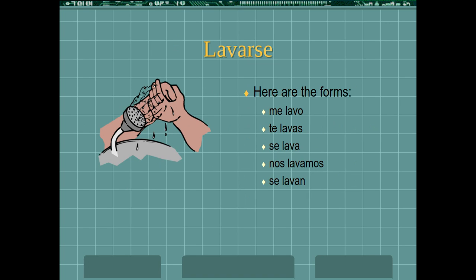Okay, so notice that the verb lavar, which is just a regular AR verb, is conjugated in the present tense the way you have been doing it up until now. The only thing that's changed is that se means that I have to use basically a new set of pronouns that you're learning. These are called reflexive pronouns, and they change depending on what the subject is. Okay, and you're going to have to put that in front of the conjugated verb.